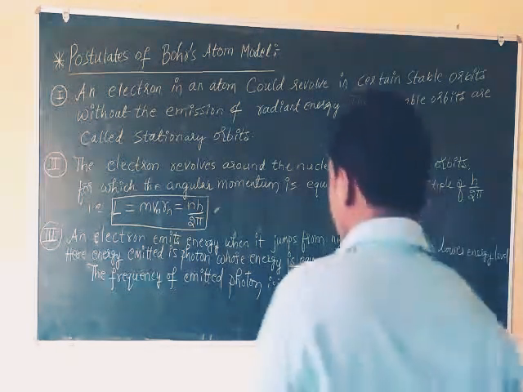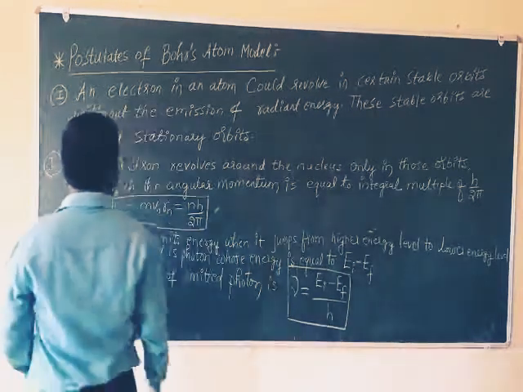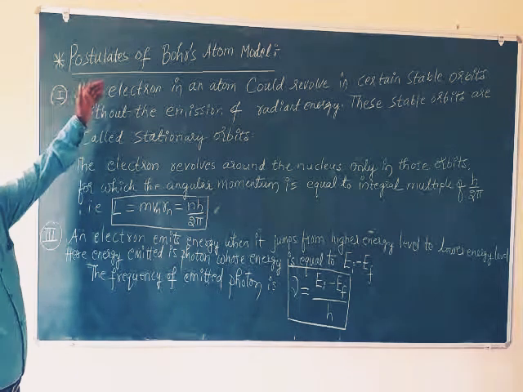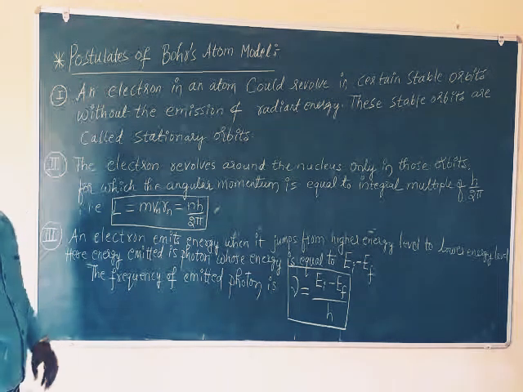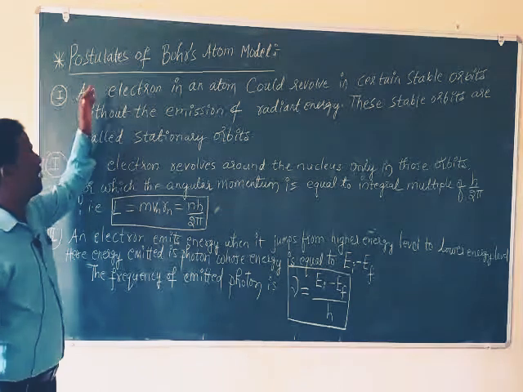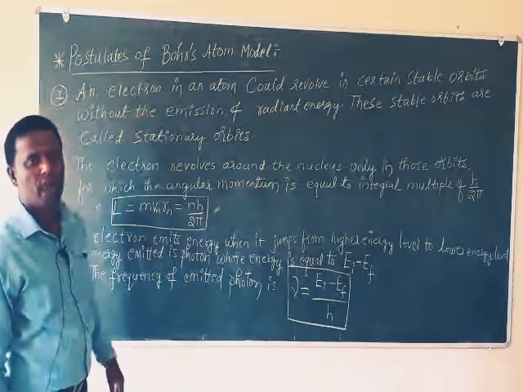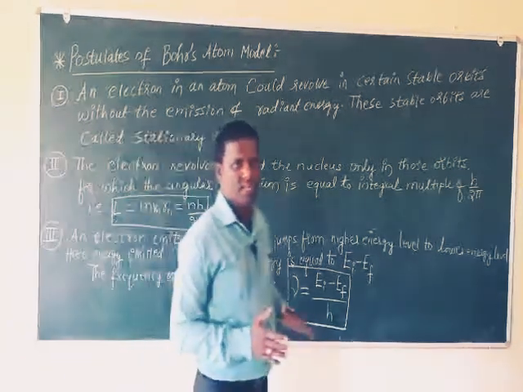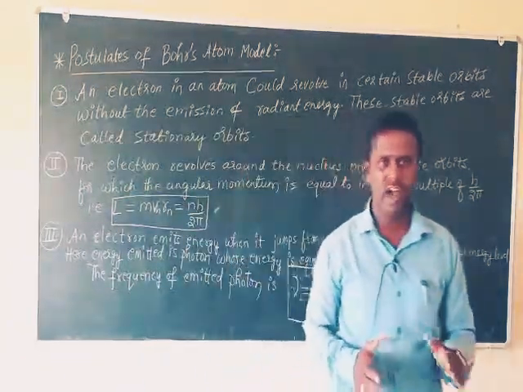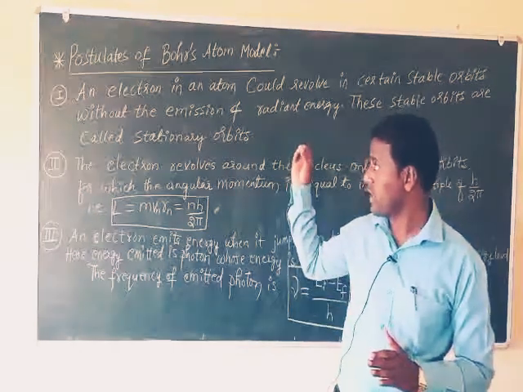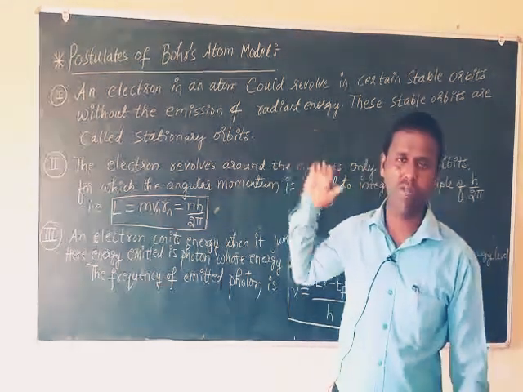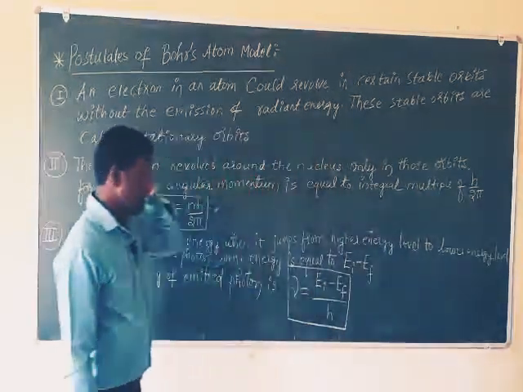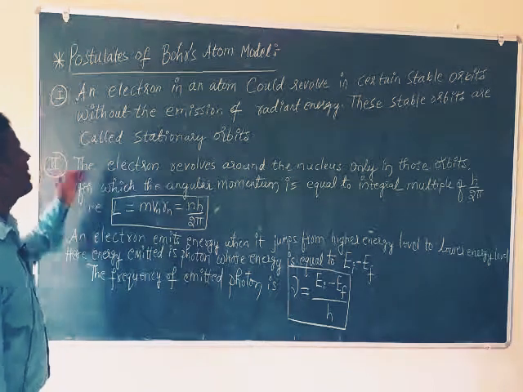See, now I am going to discuss Bohr's atom model. This is the third atom model, and it was explained by Niels Bohr. So now I am going to tell you about the postulates of Bohr's atom model. Postulates means positive information or highlights, or we can think of them as merits of that model. What are the merits? What are the positive points? What are the advantages of that model? So here the first thing is